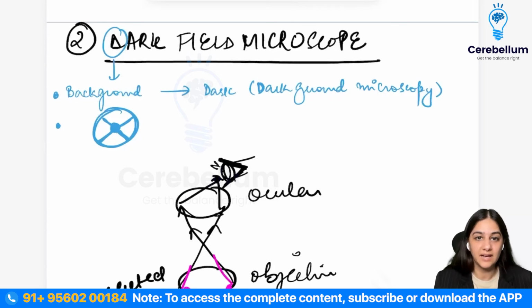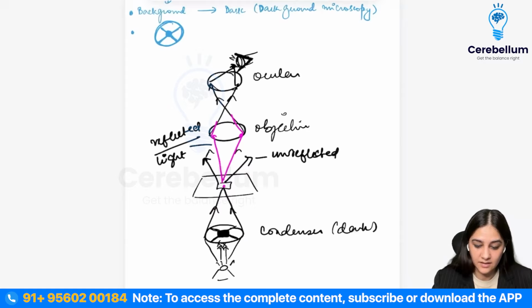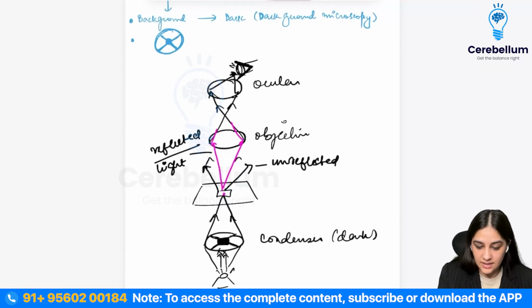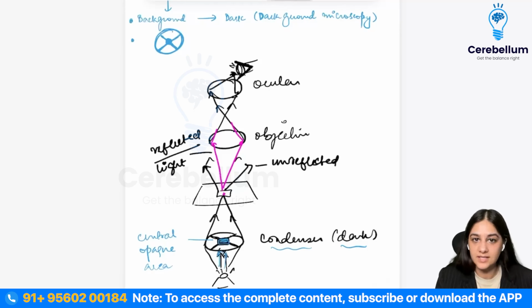So that is your dark ground. That means dark background. So let's see the ray diagram here, what is happening. So this is the condenser, and in the condenser only you've added this ring which has the center portion as a central opaque area. So this is a central opaque area, right? And what is happening is that when the rays are passing, that central area is not letting the rays pass. So all the rays have to go through the periphery.